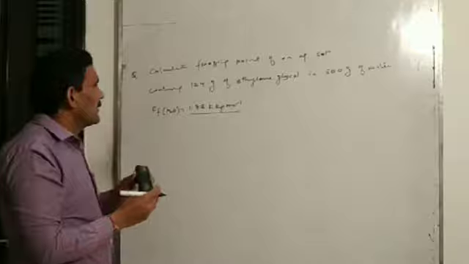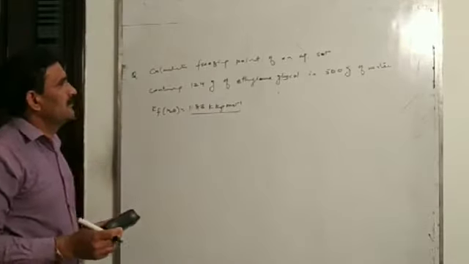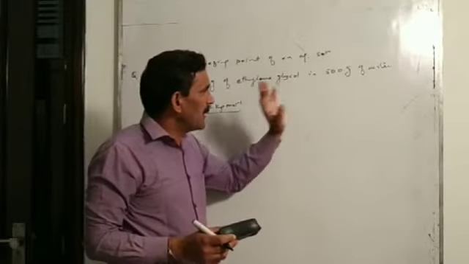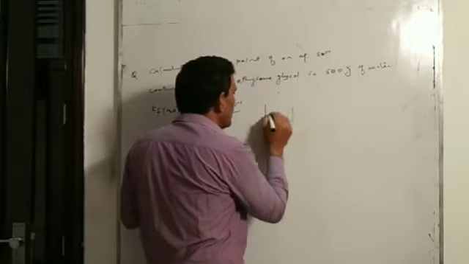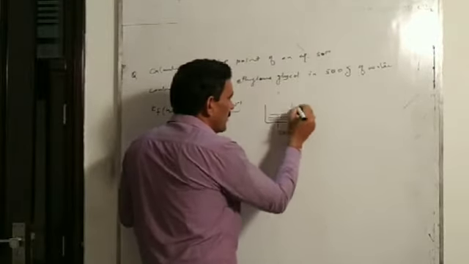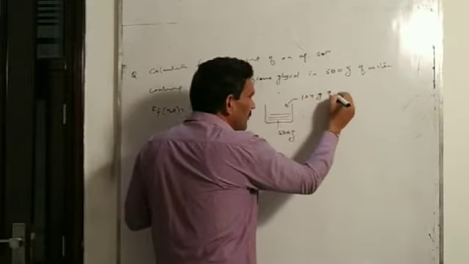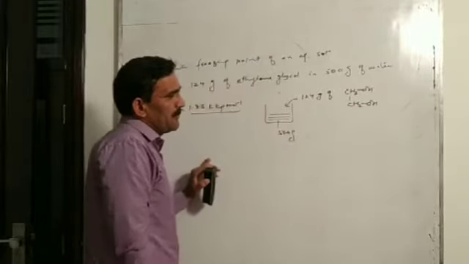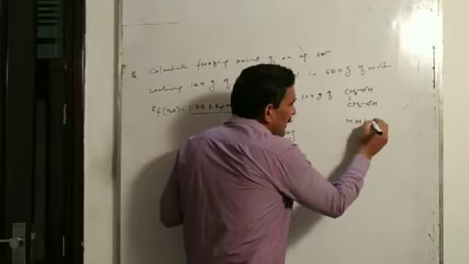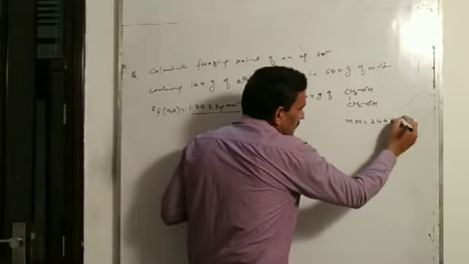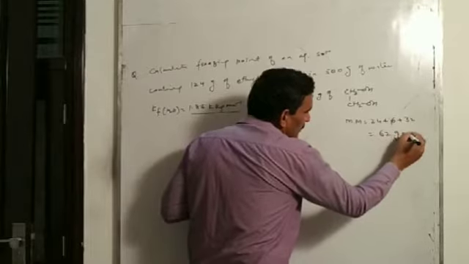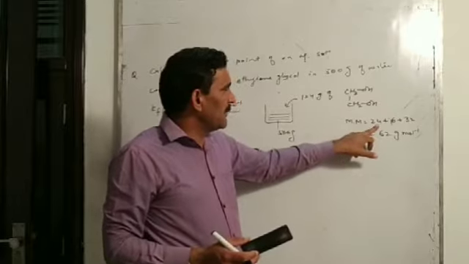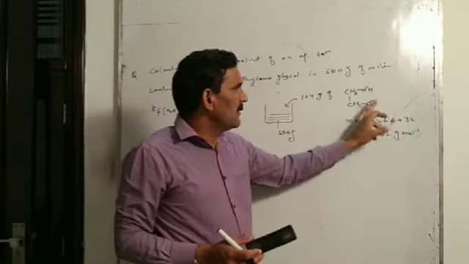Question is, calculate freezing point of an aqueous solution containing 124 gram of ethylene glycol in 500 gram of water. Means you have a solution, and this solution contains 124 gram of ethylene glycol. Ethylene glycol is CH2OH, CH2OH, and its molecular mass will be 24 plus 6 plus 32, means 62 gram per mole. Here there are 2 carbon atoms. The total mass will be 24. There are 6 hydrogen atoms and 2 oxygen atoms.